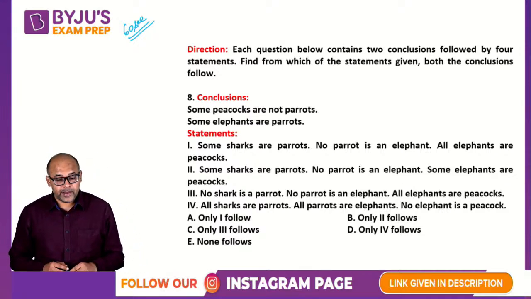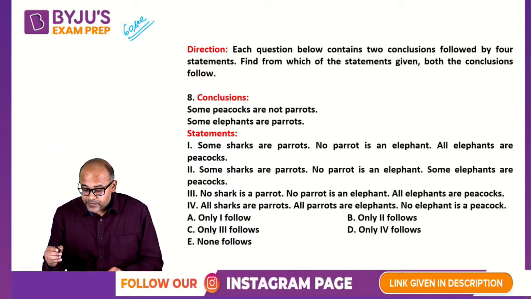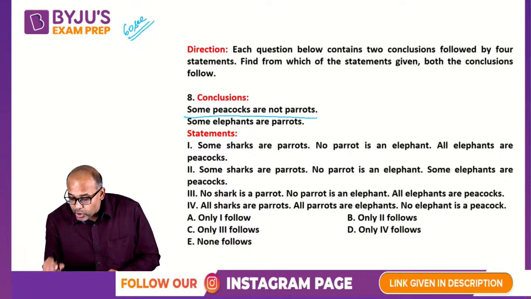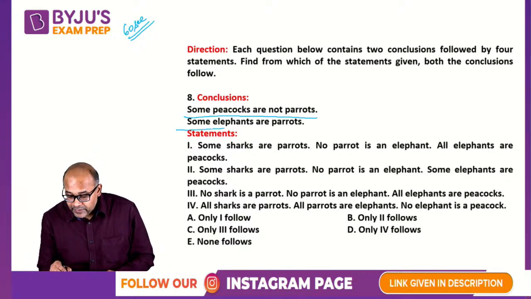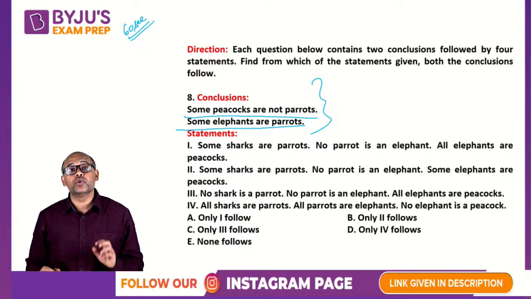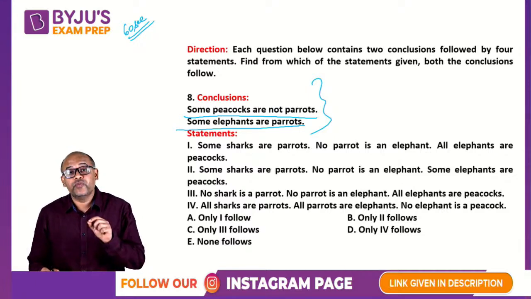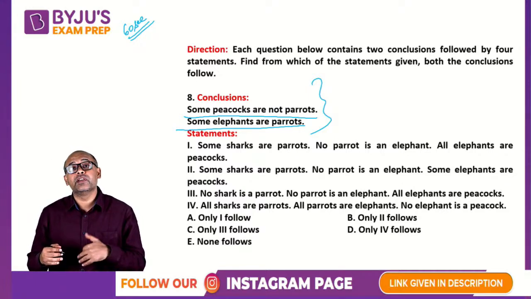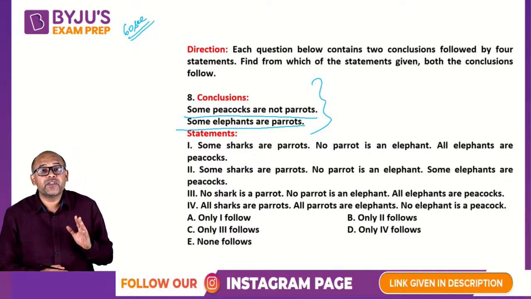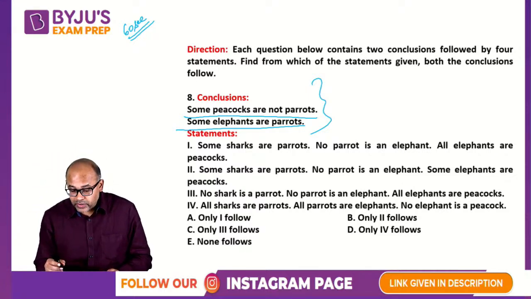Okay guys, time is up. Let's take a look at what is happening here. Some peacocks are not parrots and some elephants are parrots. They're saying this is the conclusion. They're asking you which of the statements will give you the conclusion. Observe the statements clearly. What are they looking at?